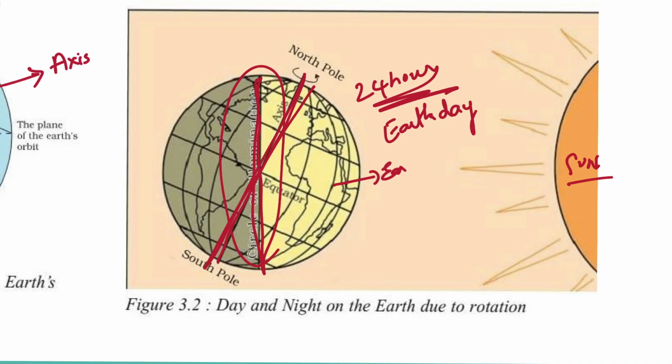The portion of the earth facing the sun would always receive sunlight and experience day, and that region, continuously exposed to sunlight, would get more warmth. The other half would remain in darkness and be freezing cold all the time.